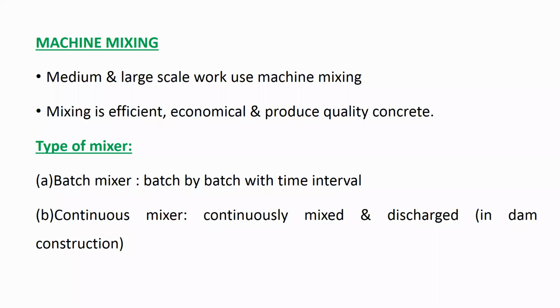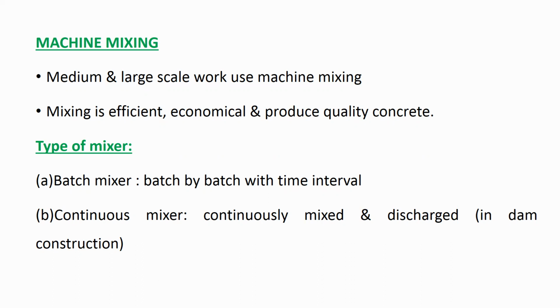Next is machine mixing. In machine mixing, two types of mixers are available. A machine mixer will be there, and with the help of those mixers, we will mix the concrete. Hand mixing of concrete is used for small constructions where you need a little amount of concrete. But if you need a huge amount of concrete, then you have to go for machine mixing.